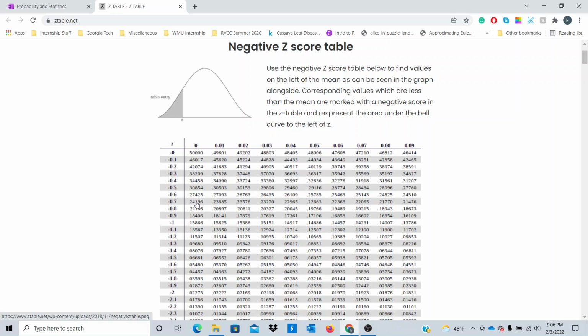You have negative 0.7, negative 0.71, negative 0.72, negative 0.73, negative 0.74, negative 0.75. The probability of z being less than or equal to negative 0.75 is going to be 0.22663. So this gray area would be 0.22663 if z was negative 0.75. So that's going to be important.